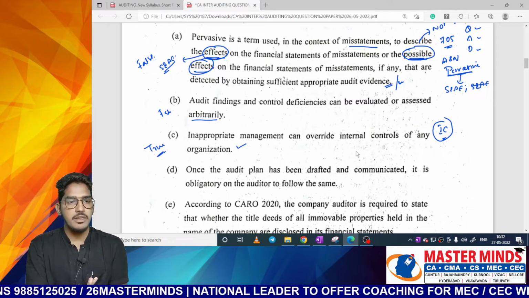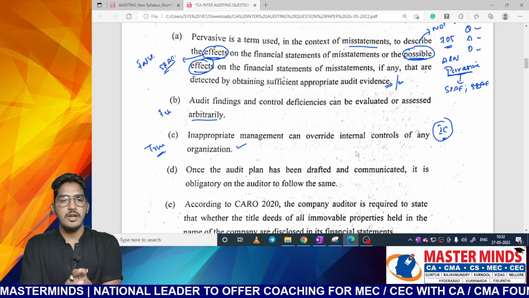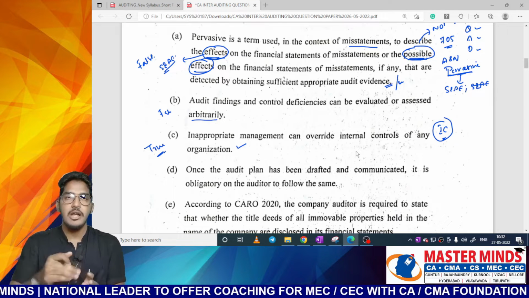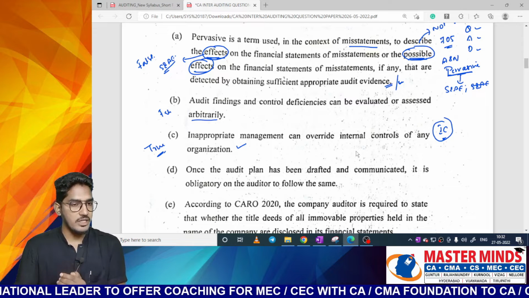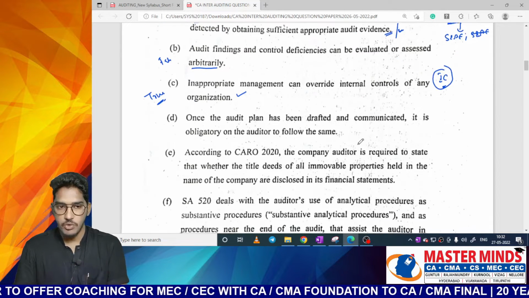So the given statement is true. This is one of the inherent limitations of internal control, where internal controls might not function effectively because of management themselves overriding the controls. This possibility will always be there. So that's why the given statement is true.